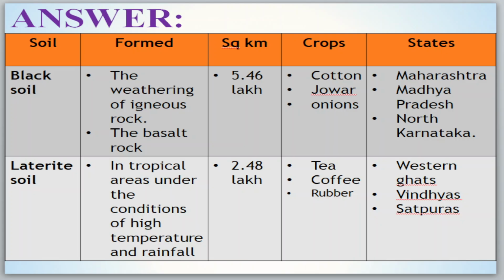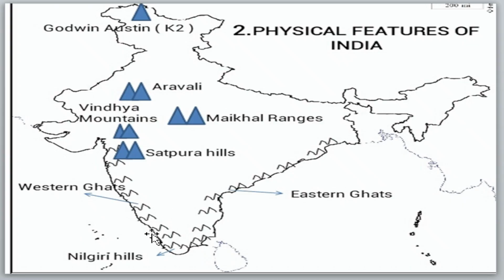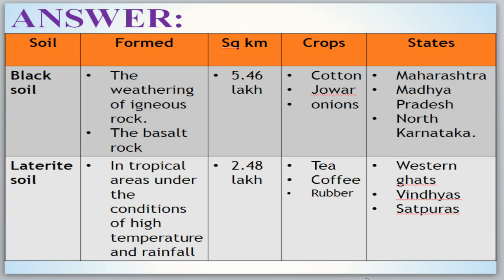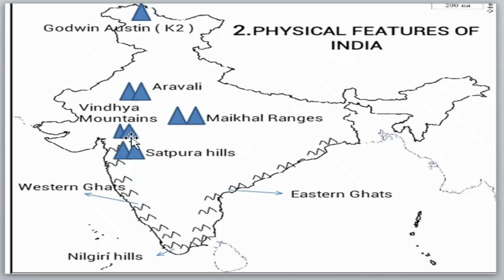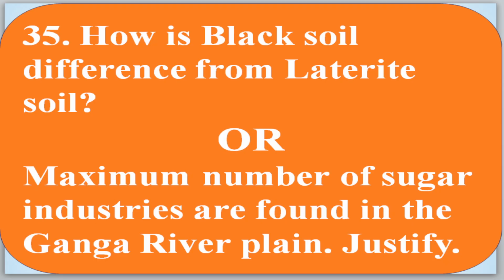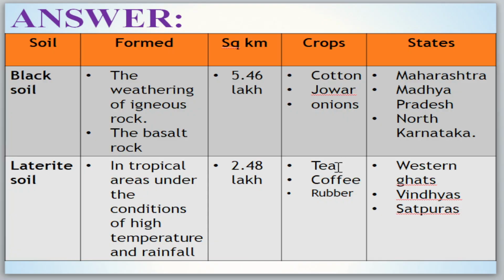It covers 2.48 lakh square kilometers of land. Crops like tea, coffee and rubber grow here. It is found in the Western Ghats, then the Vindhya Hills, and then the Satpura Hills. These are the places where this soil spreads.